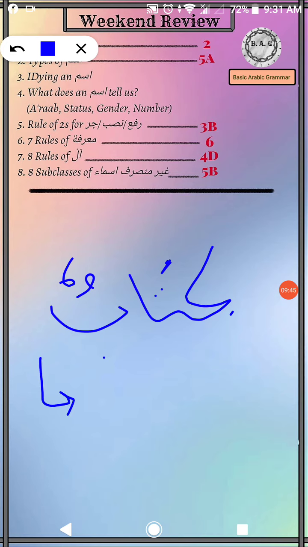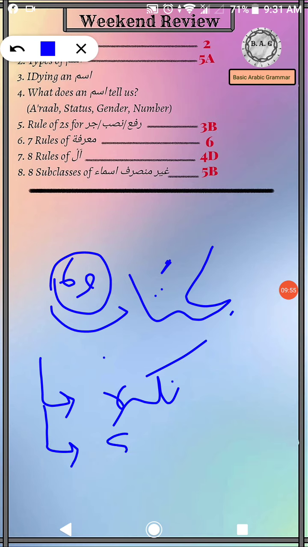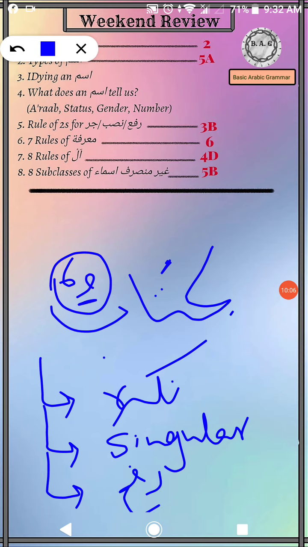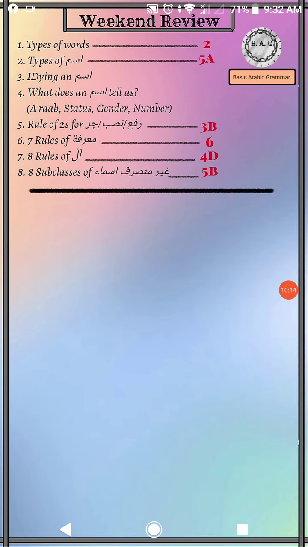First of all, I can say with this tanween that it is ism nakira, a common noun. Next, I can say that it is the singular form, it's a book, not books. Then I can say with the un sound that it is rafa. So these are the three things that I can already tell just by looking at this word kitabun. That's what we're going to elaborate on now.